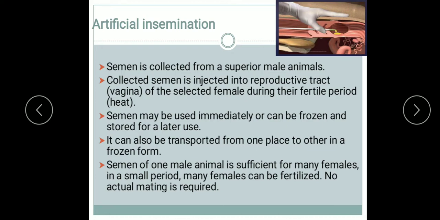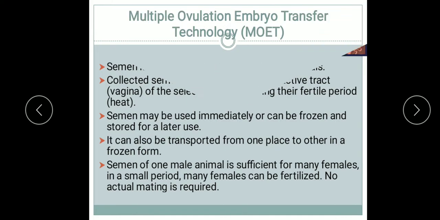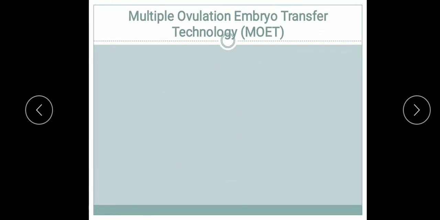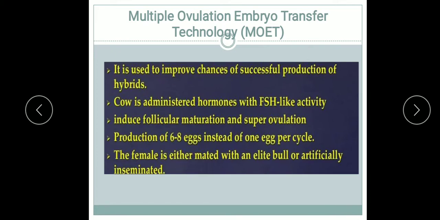And Indian Veterinary Research Institute, Izzatnagar, is one such very important center for artificial insemination. After artificial insemination, we will study the next technique, that is multiple ovulation embryo transfer technology or MOET. It is used to improve chances of successful production of hybrids. In this method, a cow is administered hormones with FSH-like activity.